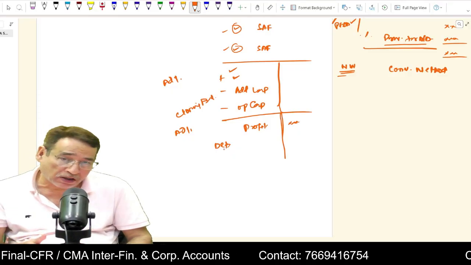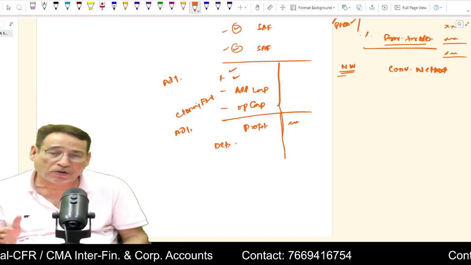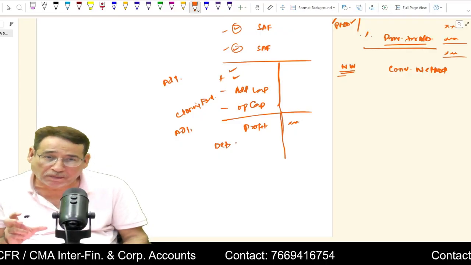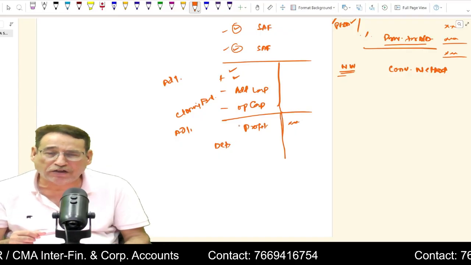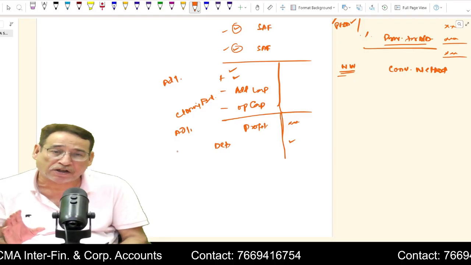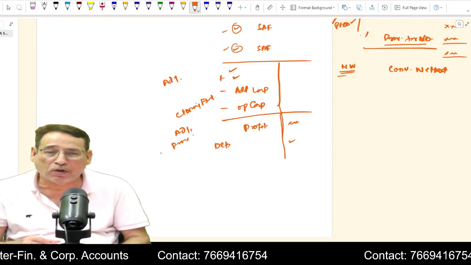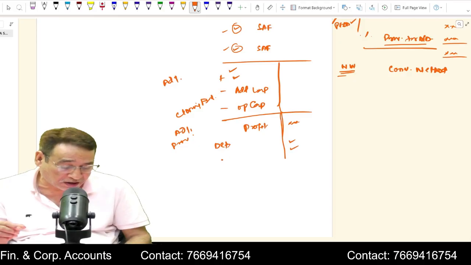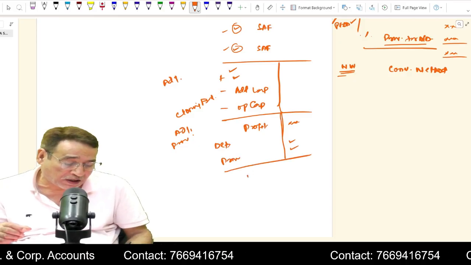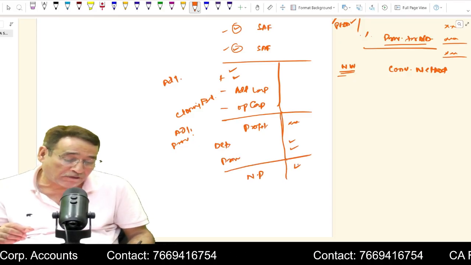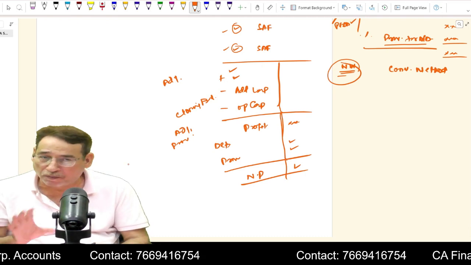For example, the question says that you have to charge depreciation on plant and machinery. On the closing balance of plant and machinery, which will be available in the question, you charge the depreciation, and write it here. Similarly, if the question says that you have to create a provision at such and such rate on the closing balance of the debtors, you create the provision. After that, you will get the net profit. So under the net worth method, there is no problem.